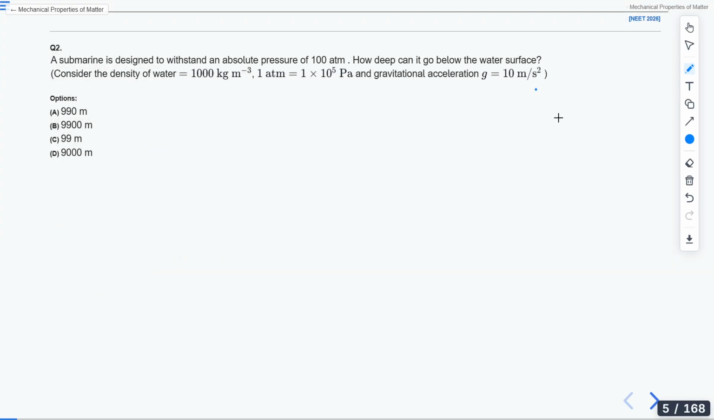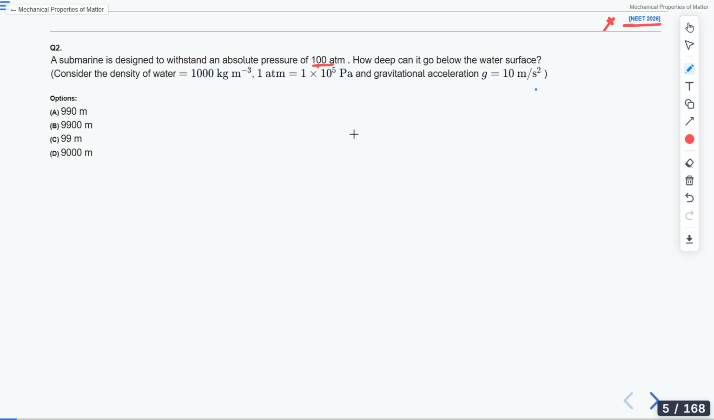Okay, now let's move to next question. This is our next question. Please look at the question and find the answer. This was asked again in NEET 2026 this year as well. I hope that you might have done this question. This was an easy question. A submarine is designed to withstand an absolute pressure of 100 atmosphere. How deep can it go below the water surface?